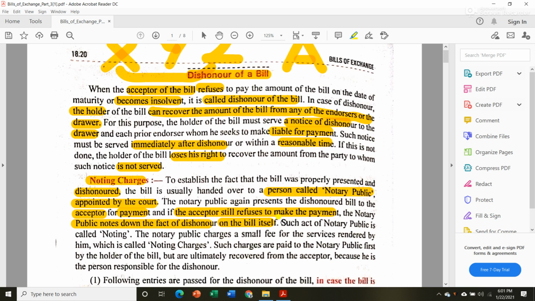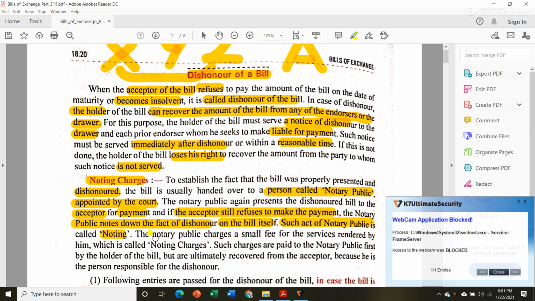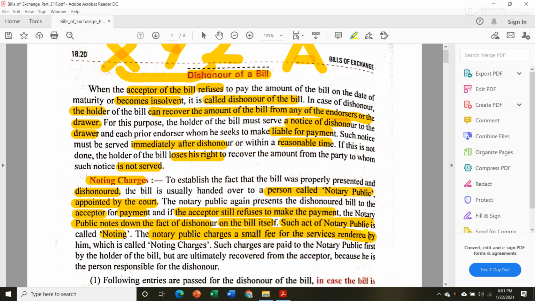Such an act of the notary public is called noting, that is, noting of dishonor on the bill by the notary public. Then the notary public charges a small fee for the services rendered by him. A, for providing his service, will charge a small amount of fee, and that fee is known as noting charges.